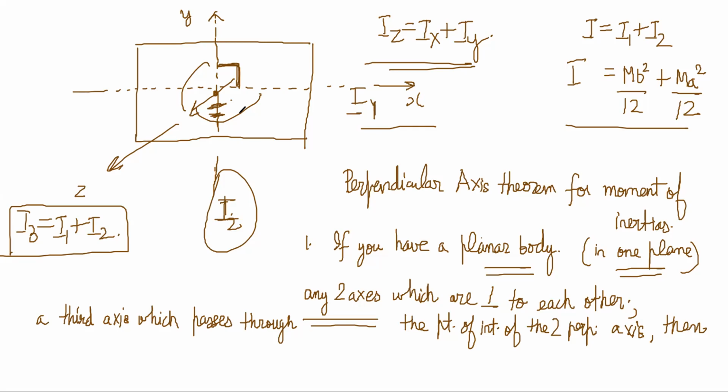Basically, remember the rectangle, and it is only valid for planar bodies. It's not valid for some 3D shapes. The entire mass should lie in one plane, and two of the axes should be perpendicular to each other. Then the axis which passes through the point of intersection and is perpendicular to both of them, its moment of inertia is immediately obtained. It is the sum of I1 plus I2.